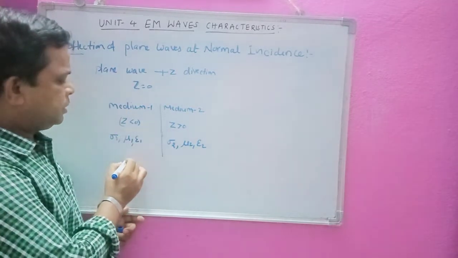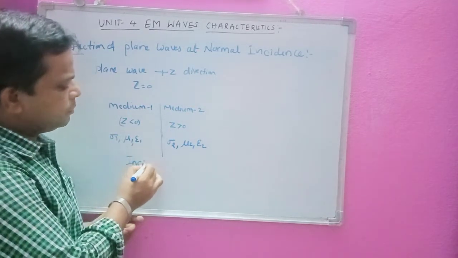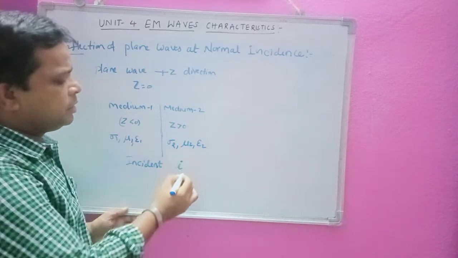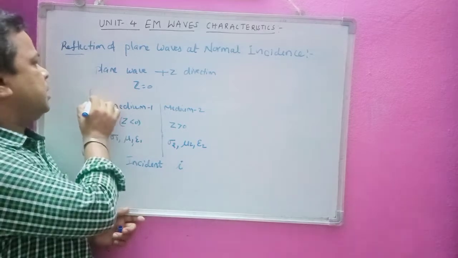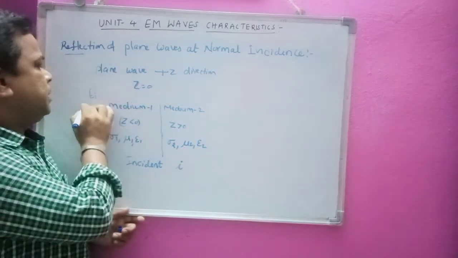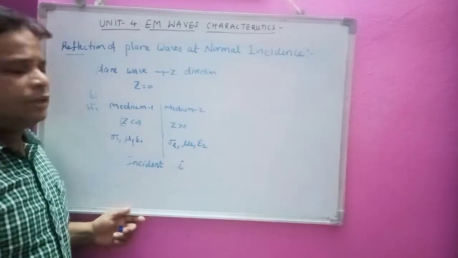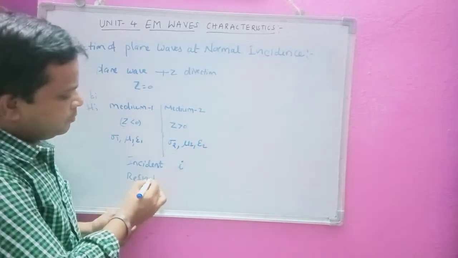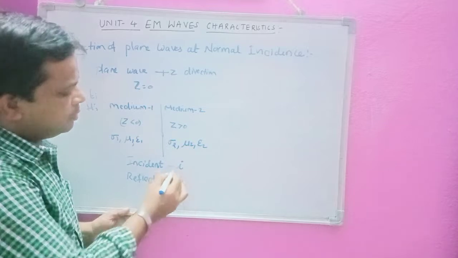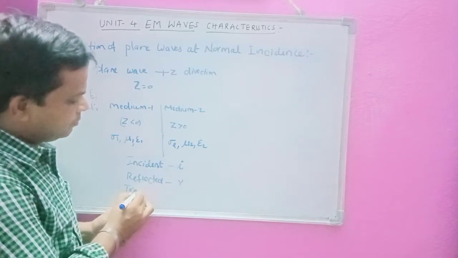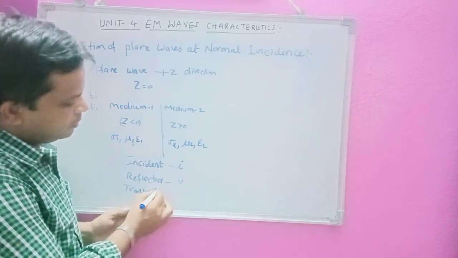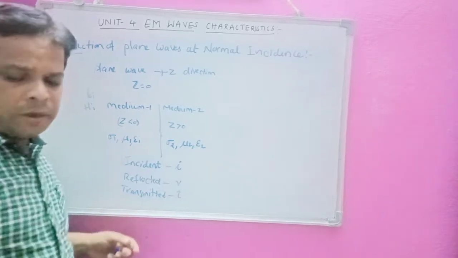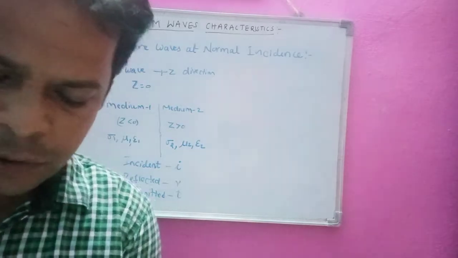One is the incident wave, represented with a small i, so E_i means incident electric field and H_i means incident magnetic field. Similarly the reflected wave with small r, and the transmitted wave with small t.